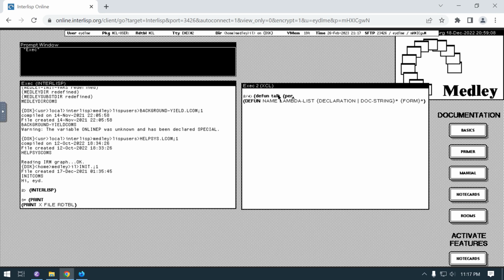Well, to make it more descriptive, so it makes more sense. And then let's just format t tilde a says tilde a tilde %, and then give it person and greeting.